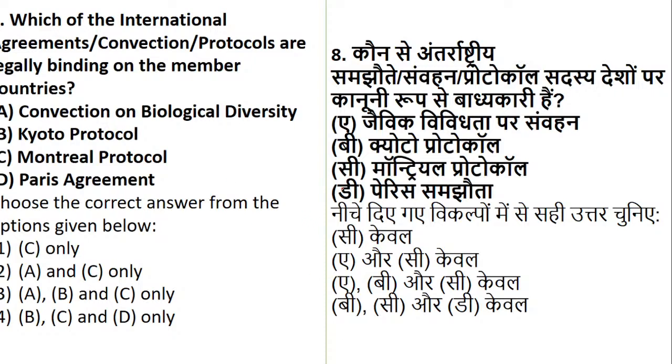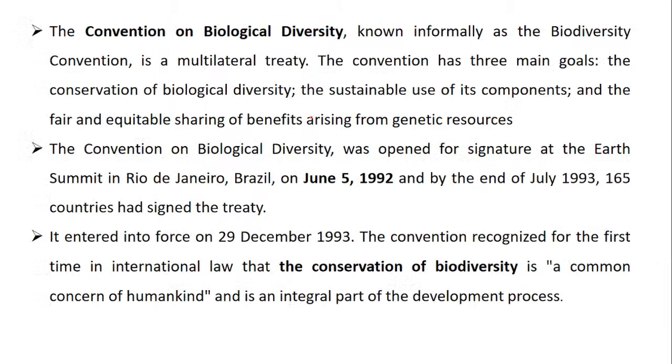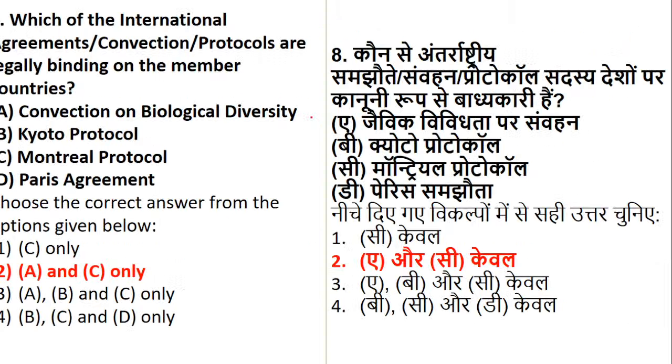Okay, fine. So let's see this particular one. In this it is only Convention on Biological Diversity and Montreal Protocol. Kyoto Protocol has given a relaxation to some of the countries. It is not for all the countries. The countries which have crossed a percentage are exempted and it is not a part of it.